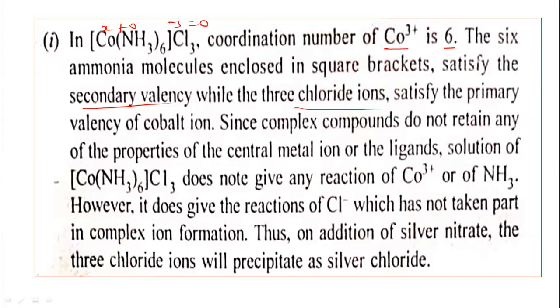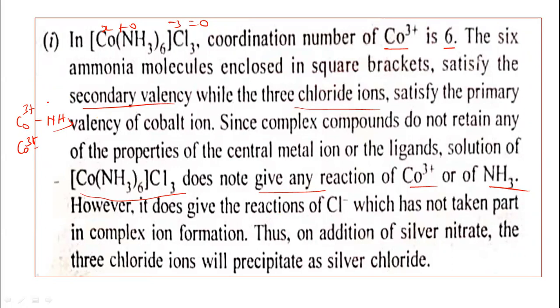Since complex compounds do not retain any of the properties of the central metal ion or the ligands, a solution of [Co(NH3)6]Cl3 does not give any reaction of cobalt ion or any reaction of ammonia. Why is this? Because the cobalt ion is linked to the ammonia molecules here. There is a bond between the cobalt ion and the ammonia molecules, as we have shown here. So the cobalt ion is not free, and it does not give any reaction with the cobalt ion or with the ammonia molecule.